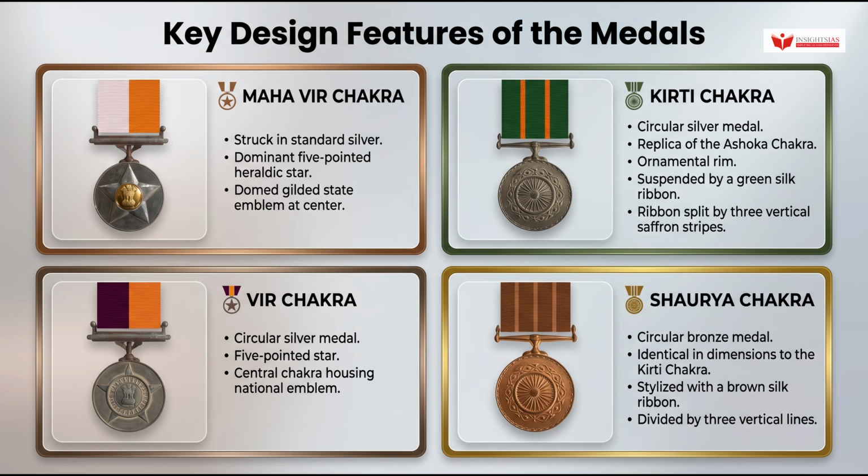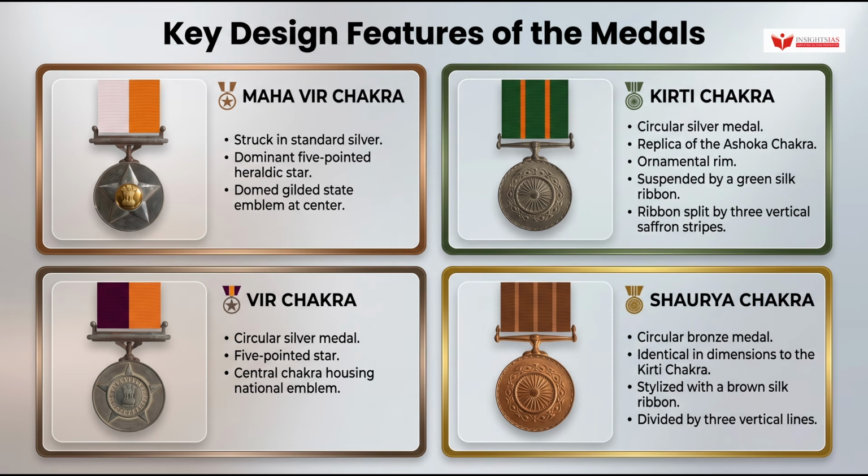For prelims, note this carefully. Both the Kirti Chakra and the Shaurya Chakra are circular medals of identical dimensions, but the Kirti Chakra has a green ribbon with saffron stripes, while the Shaurya Chakra has a brown ribbon. That is your elimination anchor.